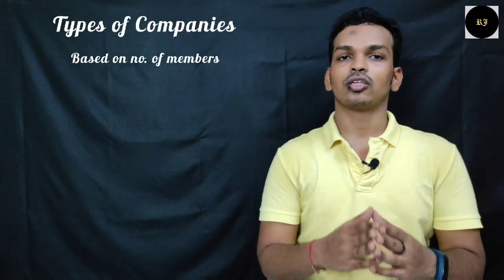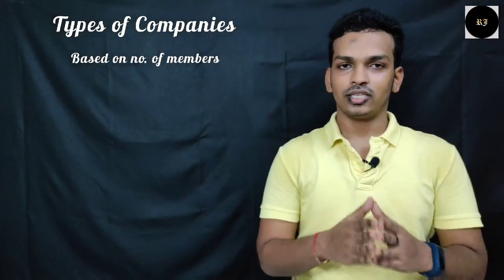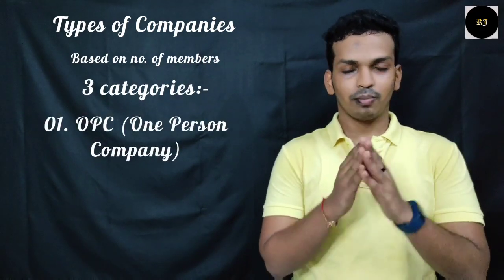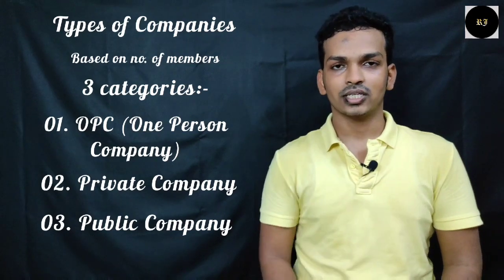Let us understand the classification of companies on the basis of the number of shareholders or the number of members. Members and shareholders are nothing but the same. On this basis, we can categorize companies into three categories: OPC, private company and public company. OPC is nothing but a one person company.